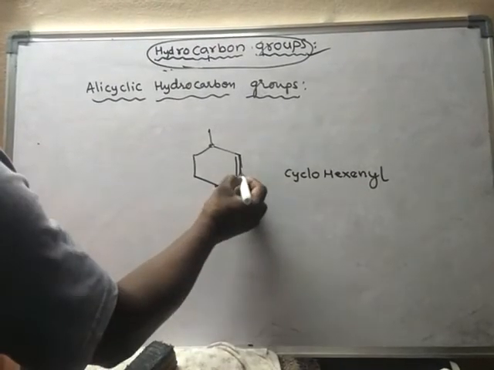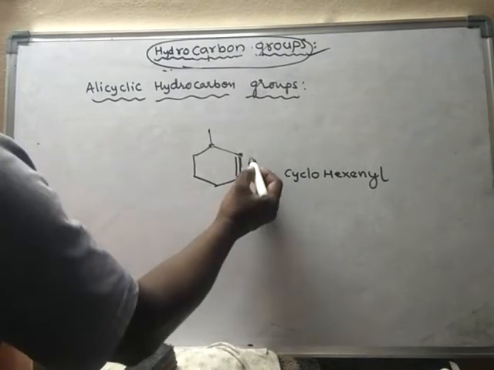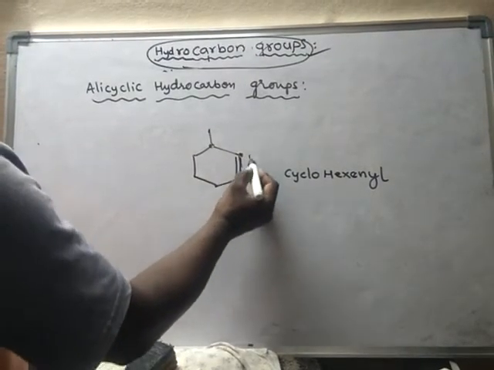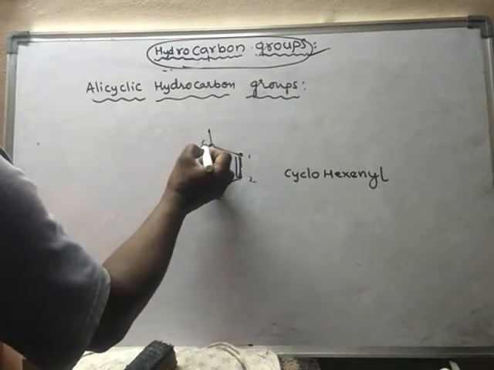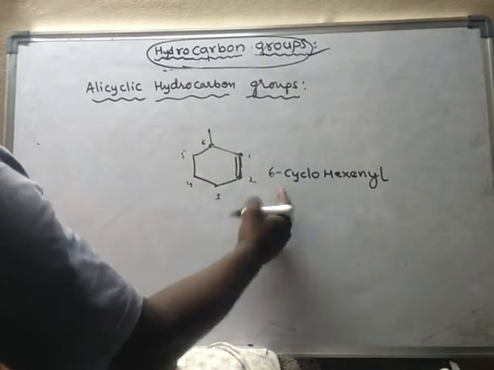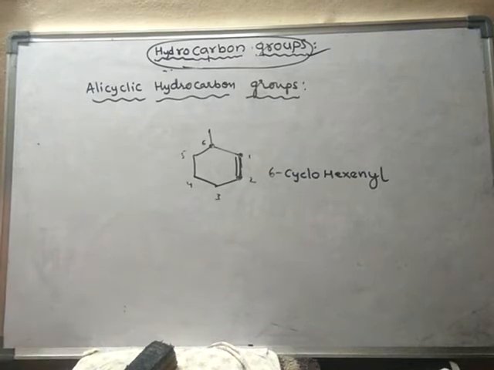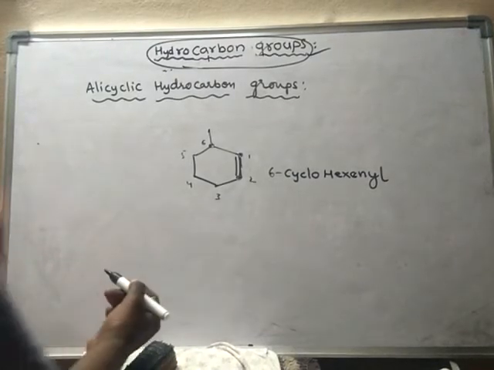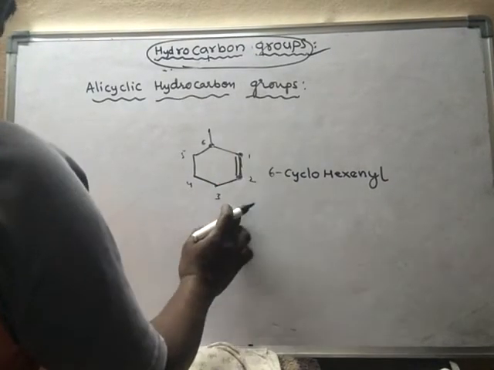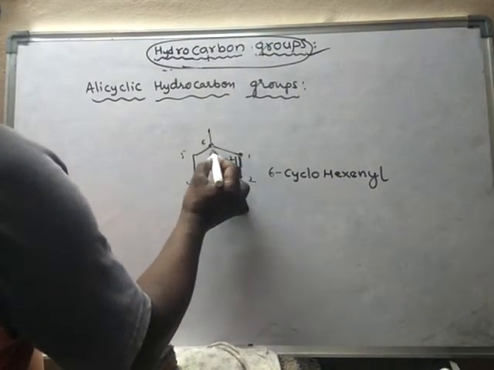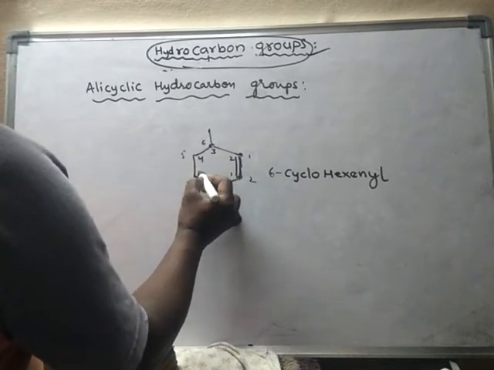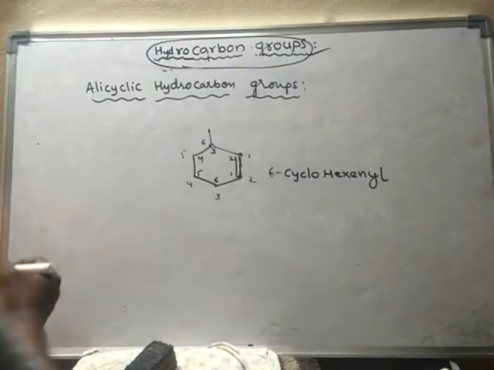Suppose I give numbering from here 1, 2, 3, 4, 5, 6, then it becomes 6-cyclohexenyl. Or else I may give numbering in this direction also, 1, 2, 3, 4, 5, 6.